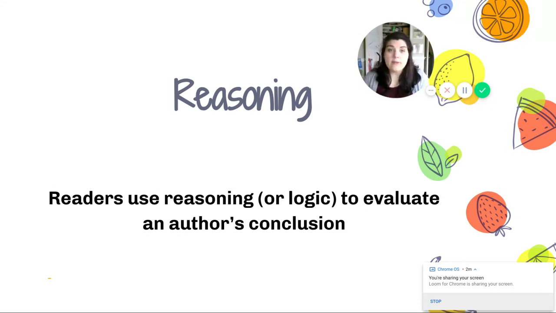And we've talked quite a bit about that as we've talked about claims and details, and supporting details in all those different forms that we talked about, statistics, facts, quotations from experts, all that kind of stuff. So all of those different things are things that you sort of compile in your head, and you start thinking through and evaluating the conclusion that the author is coming to.